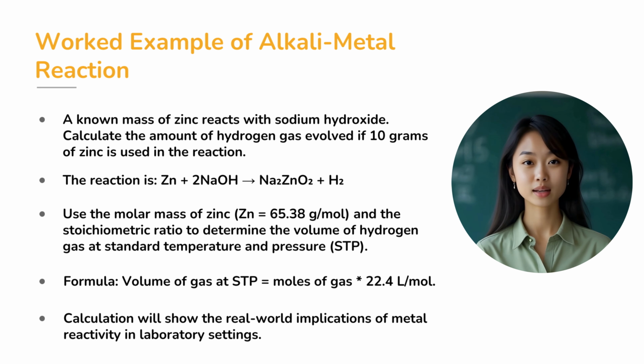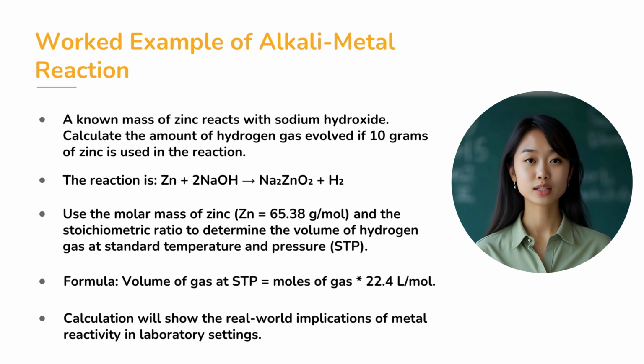Let's now work through a numerical example to reinforce our understanding. Imagine you're given 10 grams of zinc and asked to calculate the amount of hydrogen gas released when it reacts with sodium hydroxide. The reaction is Zn + 2NaOH gives Na2ZnO2 + H2. Now, the molar mass of zinc is 65.38 grams per mole. First, calculate the number of moles of zinc. Moles of zinc equals mass of zinc divided by molar mass of zinc. This gives you the number of moles of zinc that will react with sodium hydroxide.